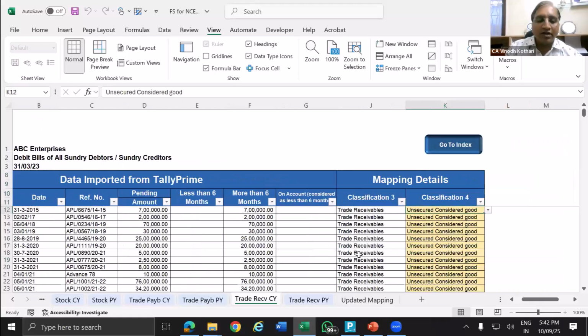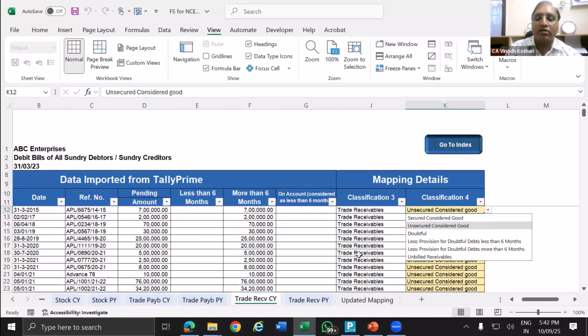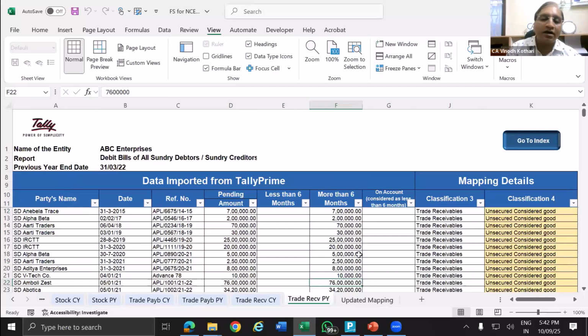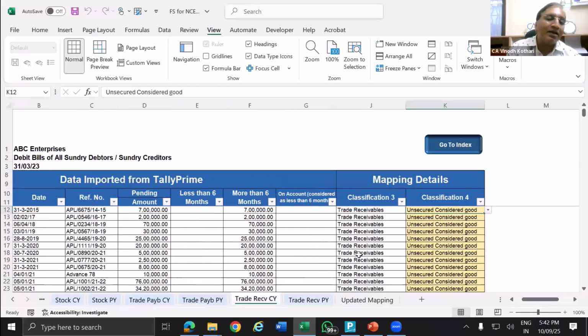Same way here, what is the classification? Whether it is secured, unsecured, doubtful, provision, unbillable. All these classifications you can do here. So this is regarding data: debtor, creditor and stock.